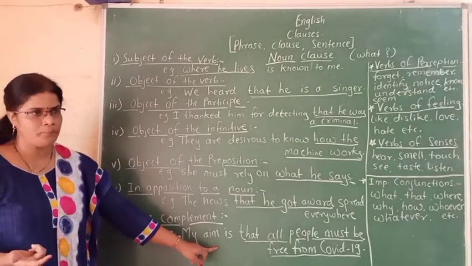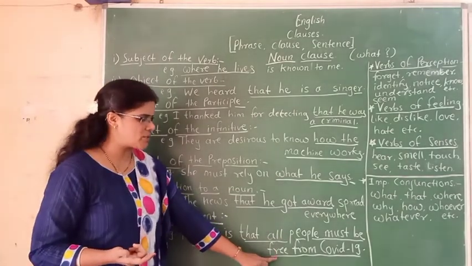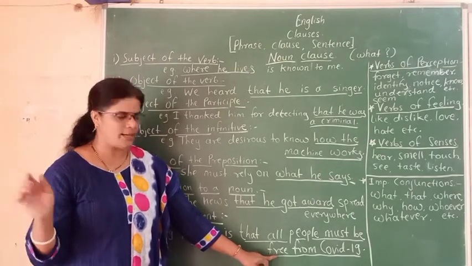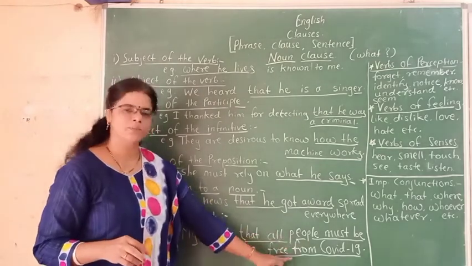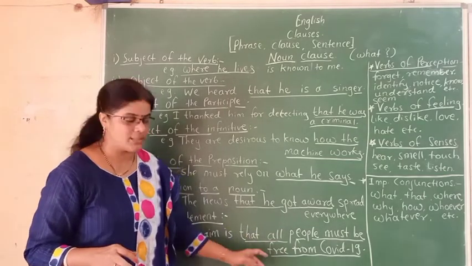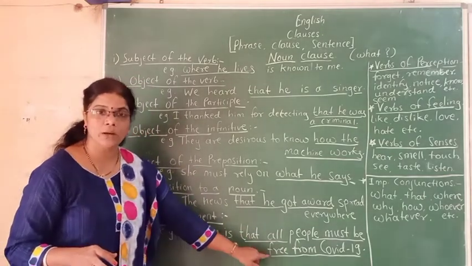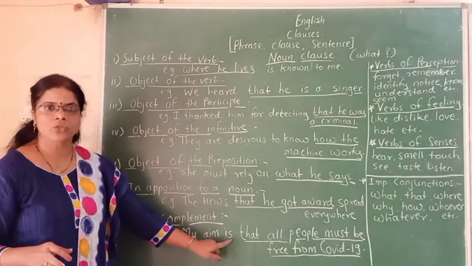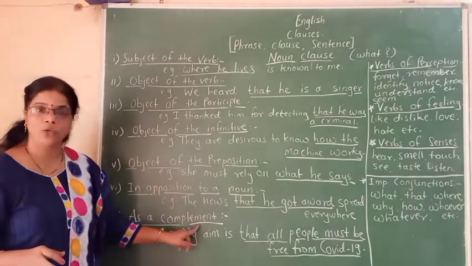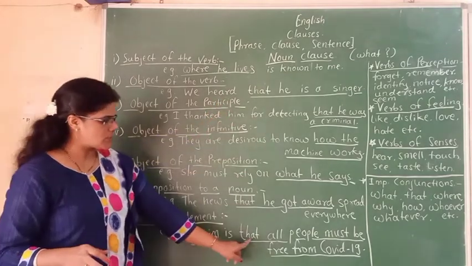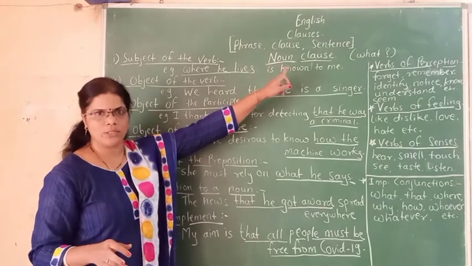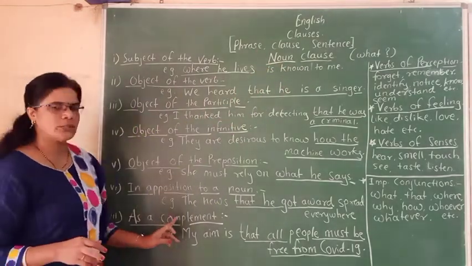What is my aim? That all people must be free from COVID-19. All people should live happily. And so, that all people must be free from COVID-19. This is the clause. This is the noun clause because it completes this verb. So it is used as a complement of the verb. So this is that all people must be free from COVID-19. This is a noun clause, and the subtype is as a complement.